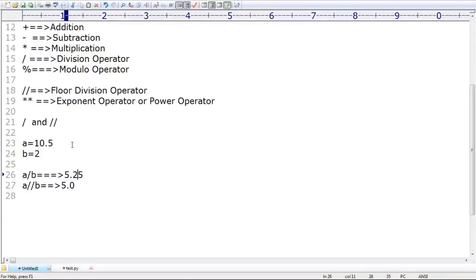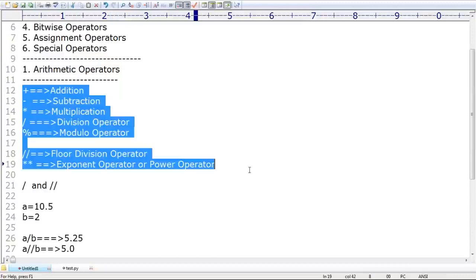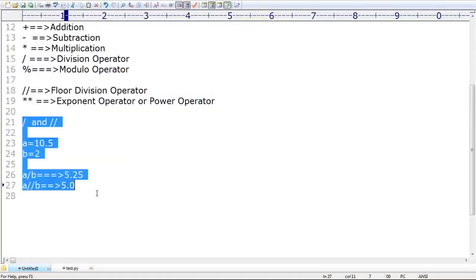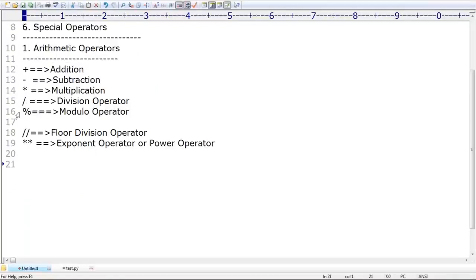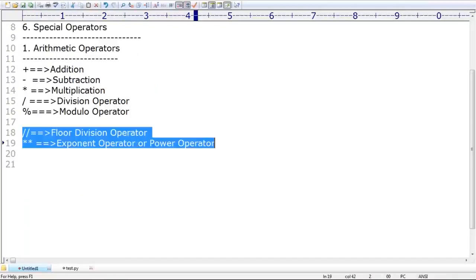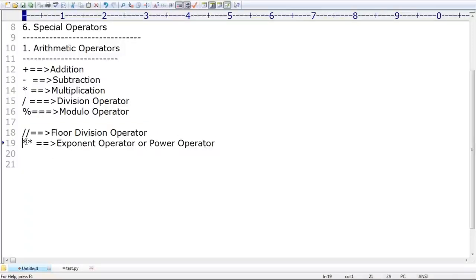Remember that. Can you please tell how many arithmetic operators are available in total? Seven arithmetic operators are there. The extra two operators are floor division, and after that, the exponential operator or power operator, right?